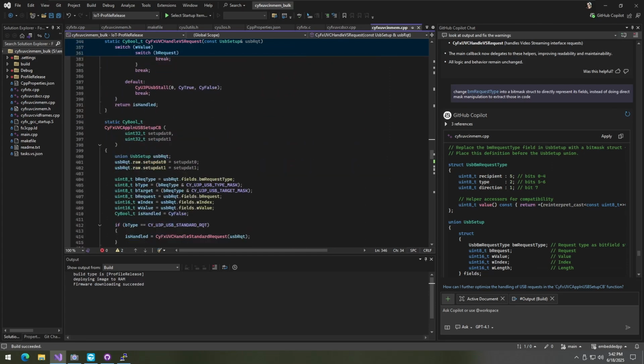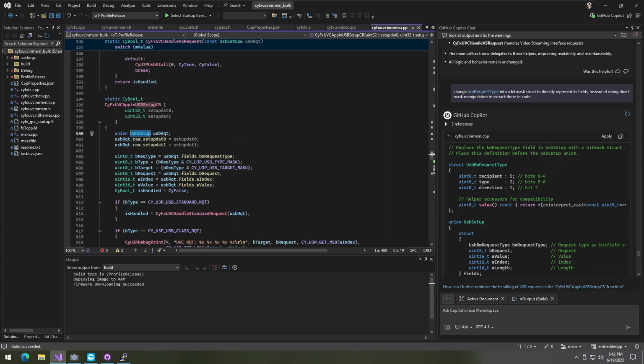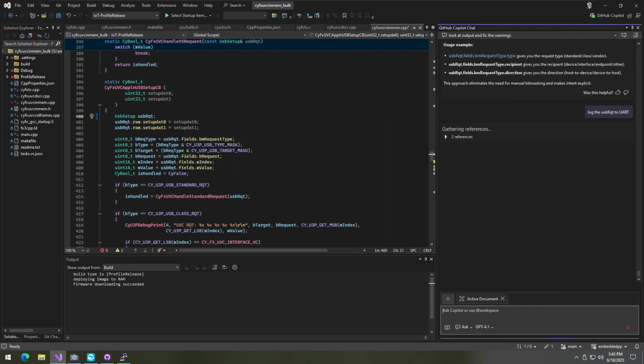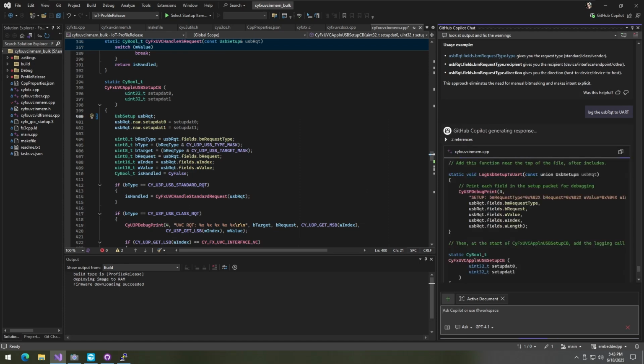let's log, it's not here, over here, this USB setup. Doesn't need to be junior. Let's log what it looks like. Log the USB request to UART. Let's see what does it deem useful to be logged into UART. I would imagine all these fields are kind of nice to know about when the request is coming in.